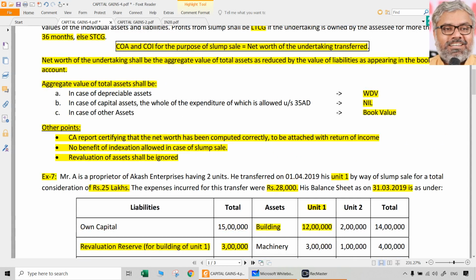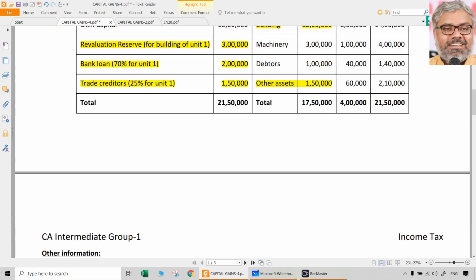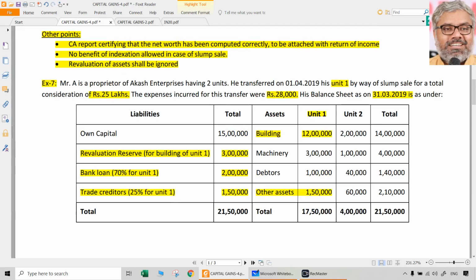That should be deducted from the net sale consideration. We get capital gains. That's all. While computing net worth, revaluation reserves, revaluation of the fixed assets should be ignored, and for the depreciable assets, written down value should be taken.